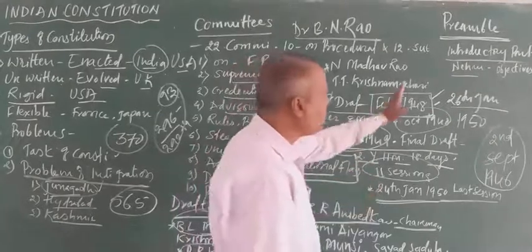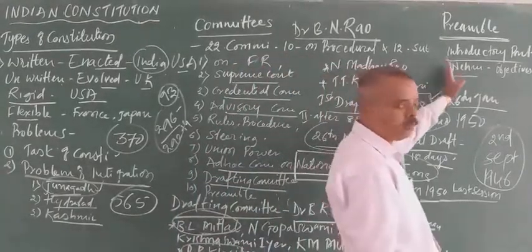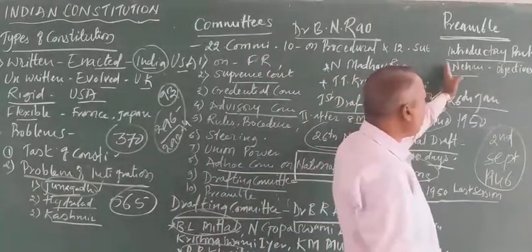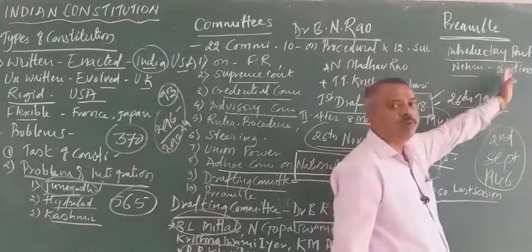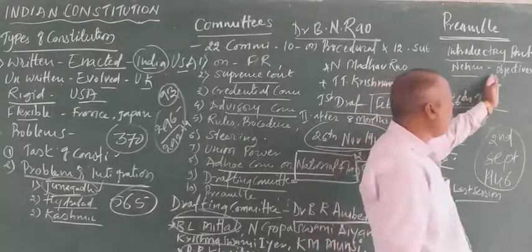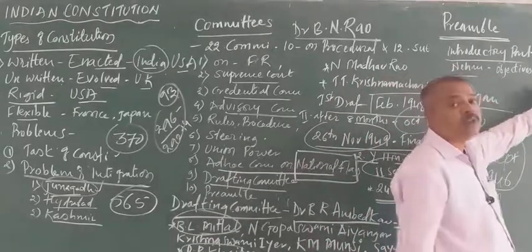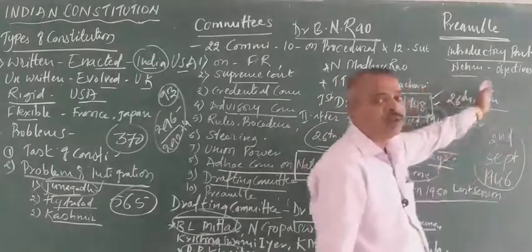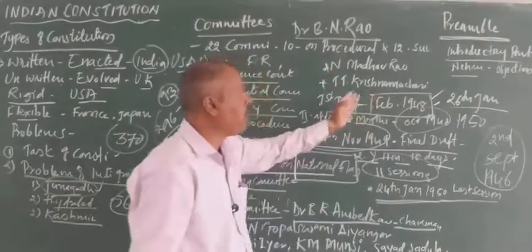The first part of the Constitution is the preamble. What is the preamble? The preamble is an introductory part of the Constitution, which is drafted by Pandit Jawaharlal Nehru. It is based on the objectives resolution.